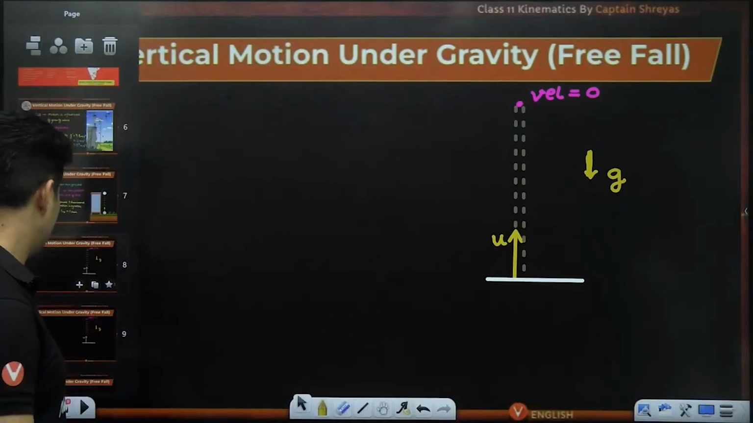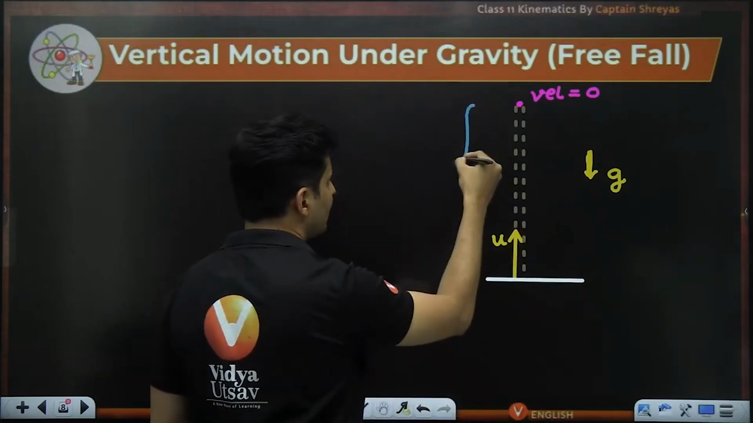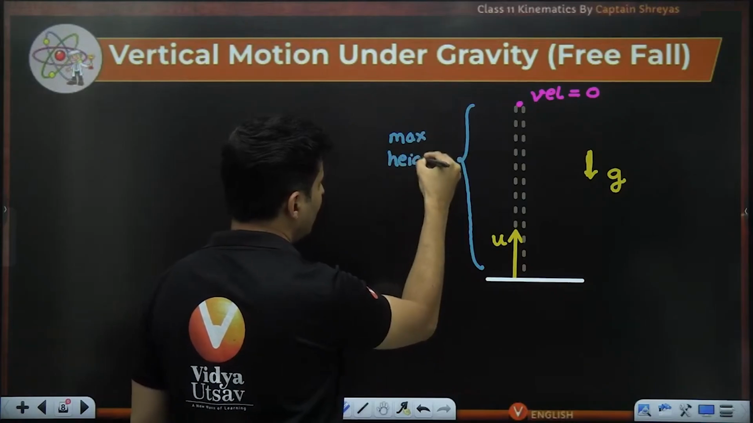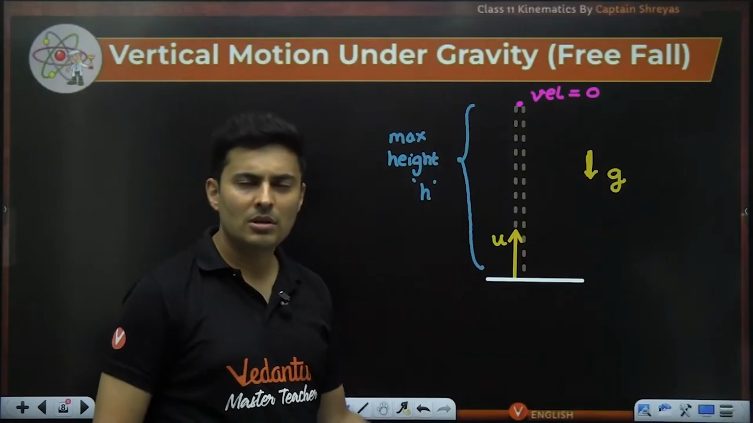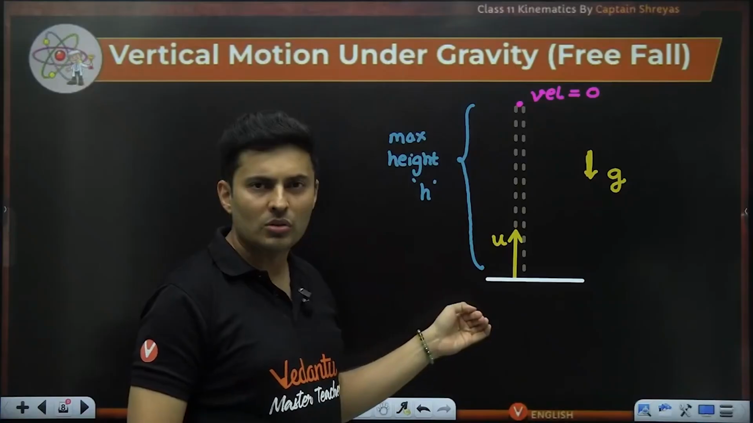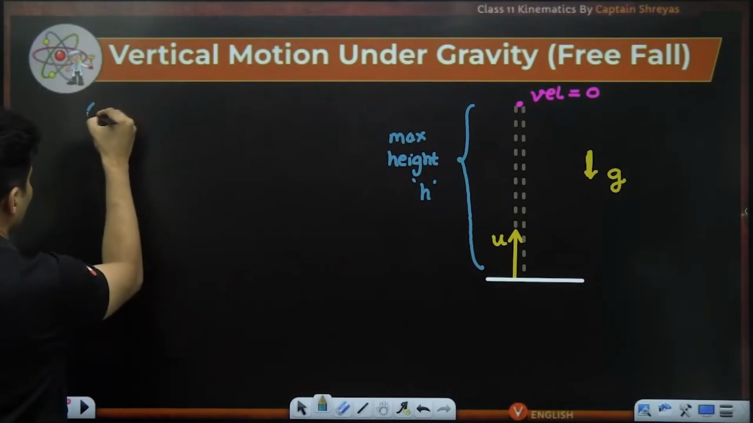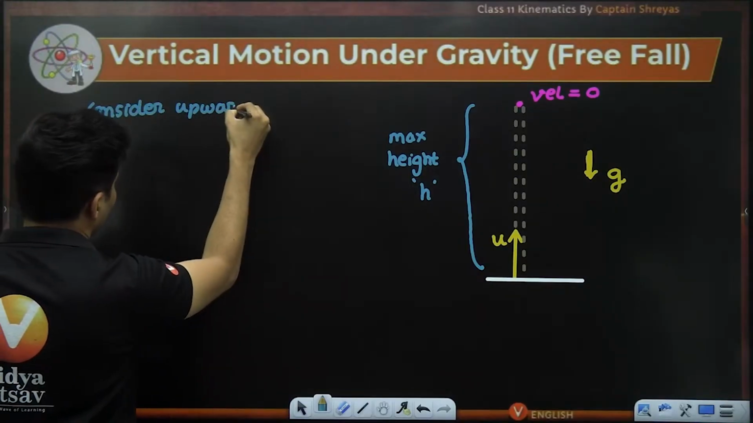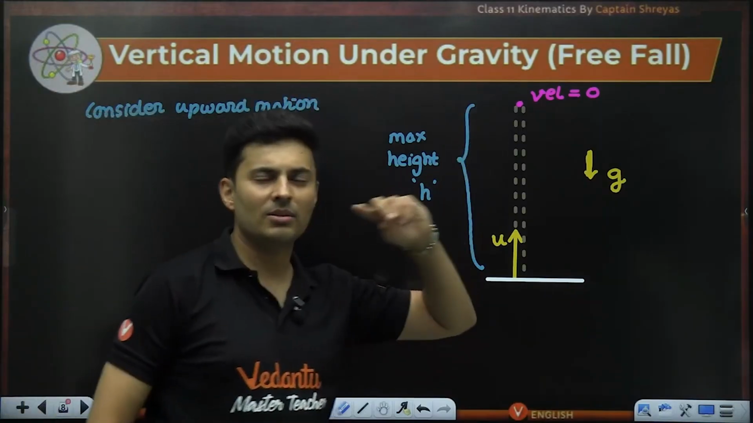Fair enough. Now let's try to find a couple of things, starting off with the maximum height reached. Let's say I call that h. How do I find this out? How high will the ball be if it has to reach the top? I'll consider the upward motion, and I want height, which is a kind of displacement. So I need S in the equation.